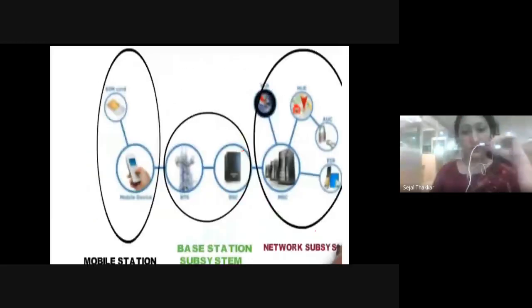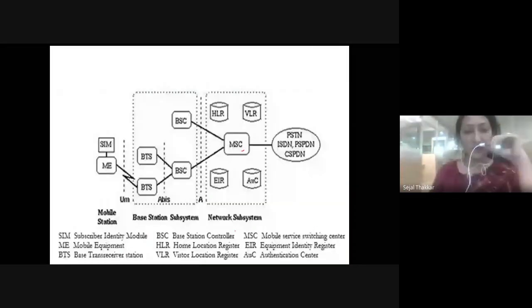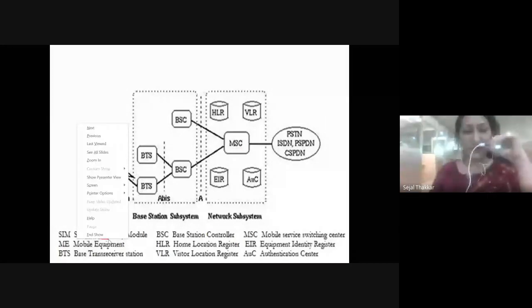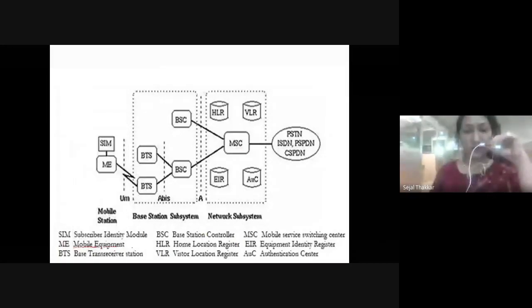I have written the full form of each and everything here. Full form of SIM card is subscribers identity module. Full form of ME is mobile equipment. Full form of BTS is base transceiver station. BSC is base station controller. HLR is home location register. VLR is visitors location register. MSC is mobile service switching center. EIR is equipment identity register, and AUC is your authentication register. So these are the names of everything displayed here.